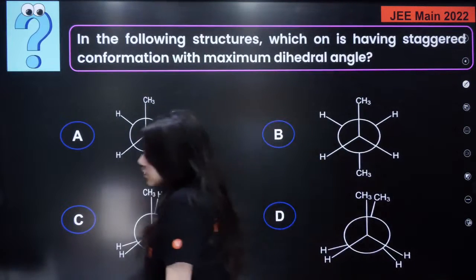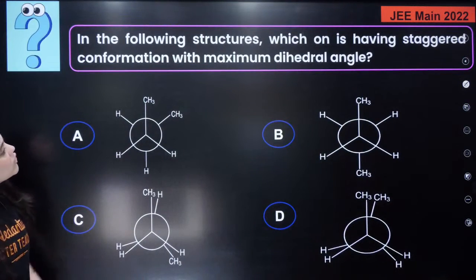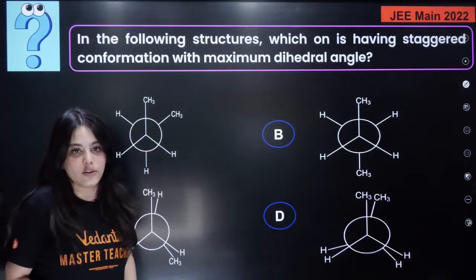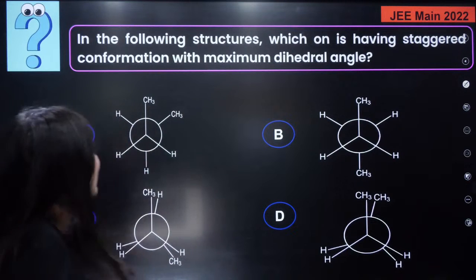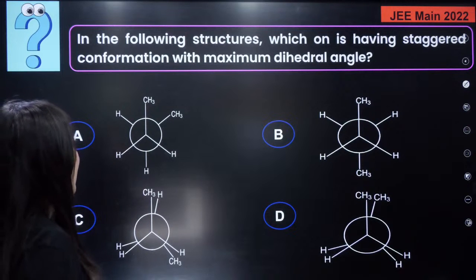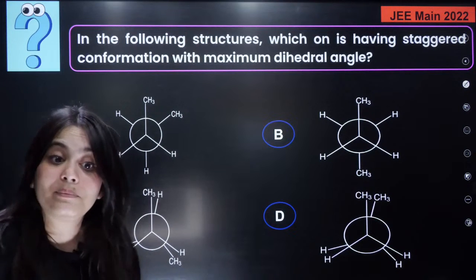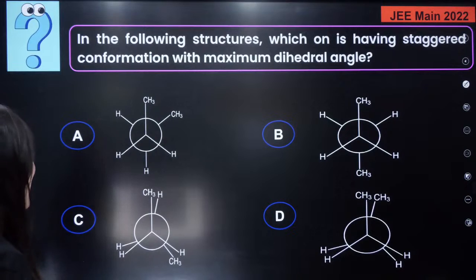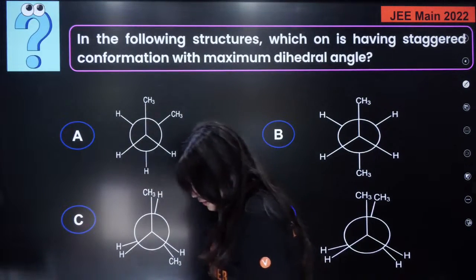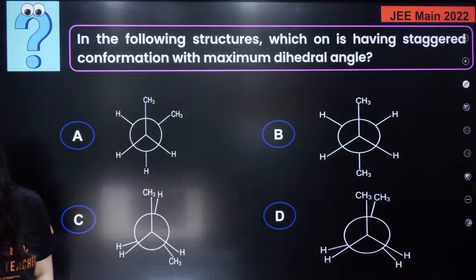Try to answer this question. In the following structures, which one is having staggered conformation with maximum dihedral angle? Who can answer this question for me? Very, very easy question, because these questions are repeated every now and then. That's why I've included them.